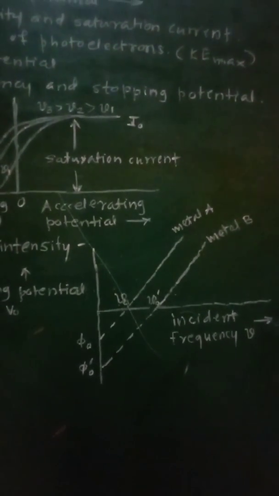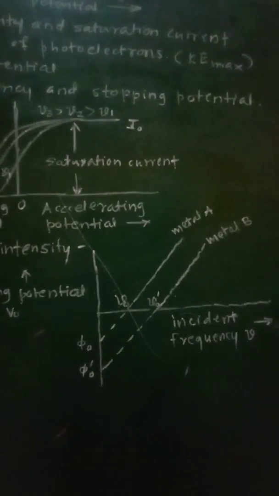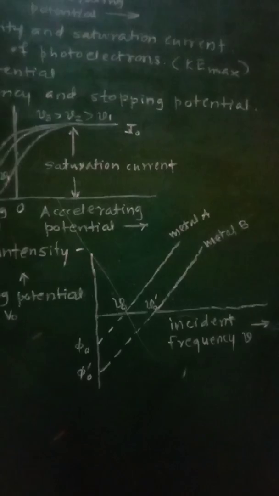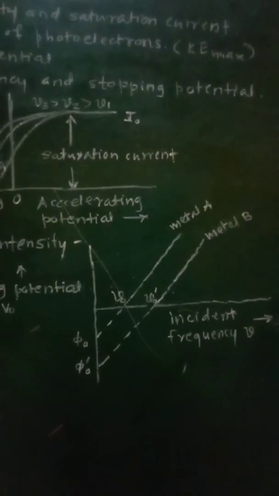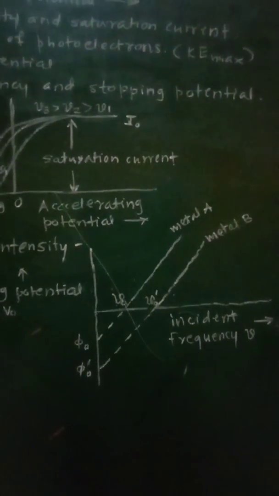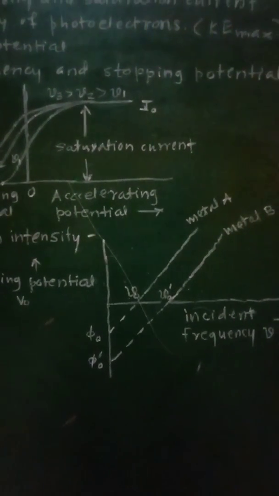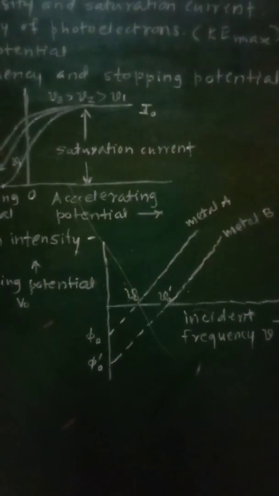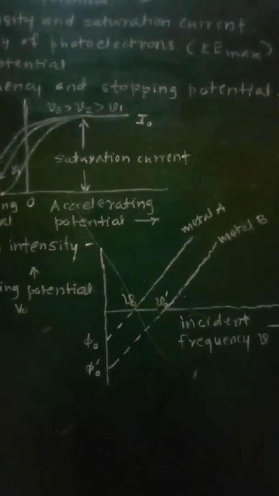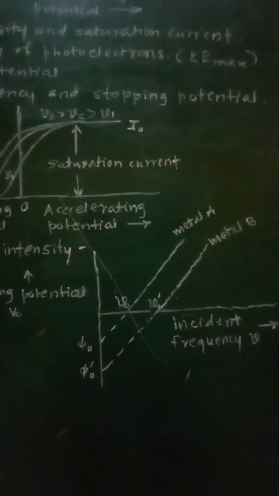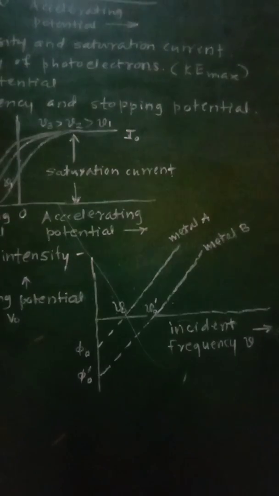The incident frequency must be larger than the threshold frequency, and the potential of the anode must be higher than the potential of the cathode. So the potential of the anode must always be higher than that of the cathode, and the frequency of incident radiation must be greater than the threshold frequency. At that time we can say that the photocurrent, as well as the number of photoelectrons emitted from the emitter, will depend on the intensity of incident radiation, and it will be independent of the frequency of incident radiation.